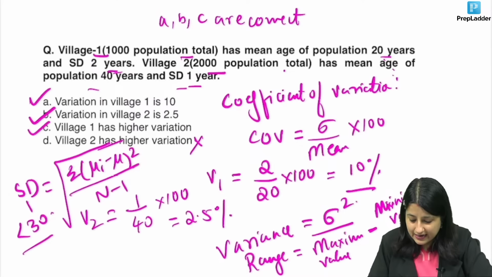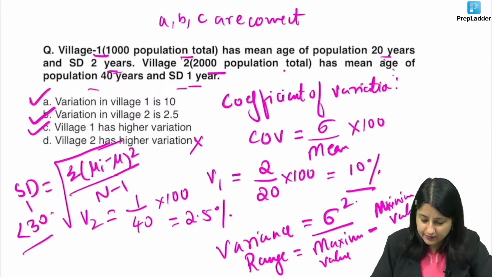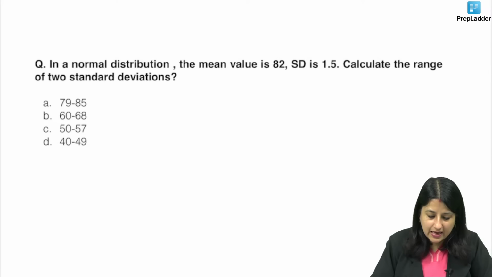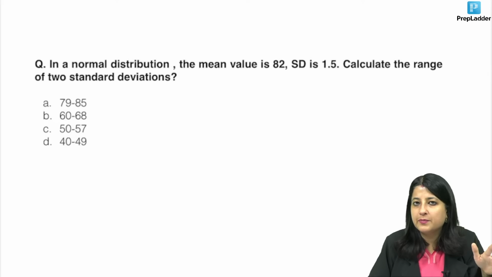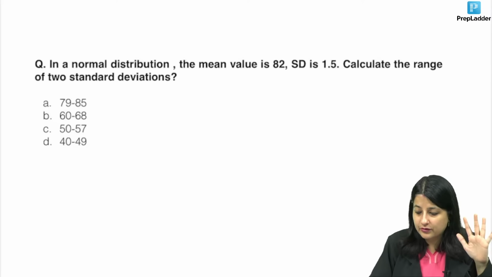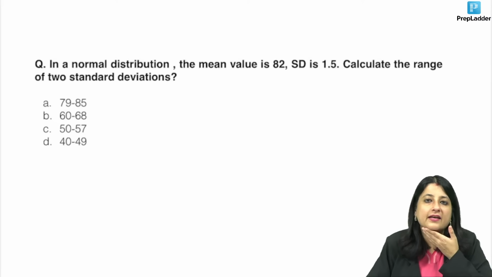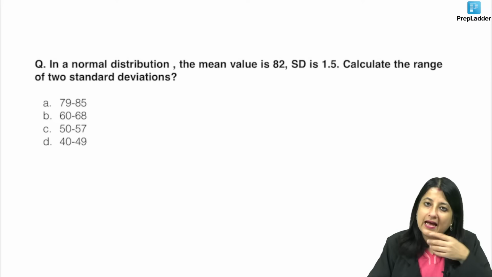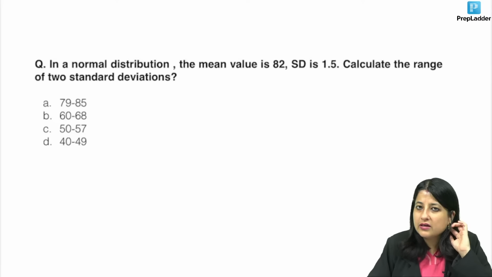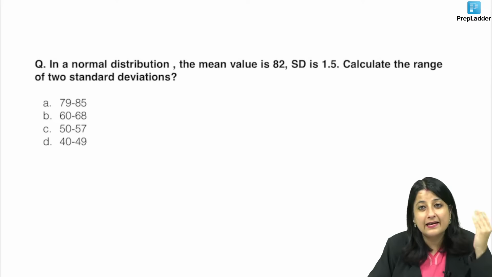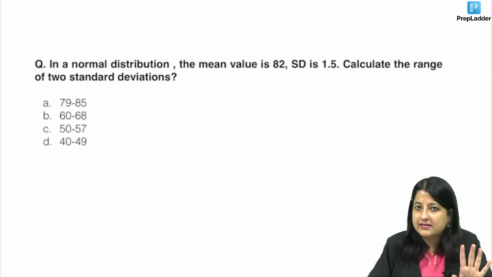Okay, one last numerical. Can you see this one? An easy one, one of the easiest that you can get. You can get it in NEET PG also, in FMG exams also, in INI-CET also. Coefficient of variation and variance, more chance in INI-CET. Box and whisker plot, INI-CET. The other things that we did, mostly number needed to treat, INI-CET. This question can come in any exam.